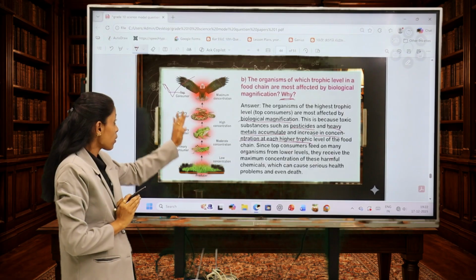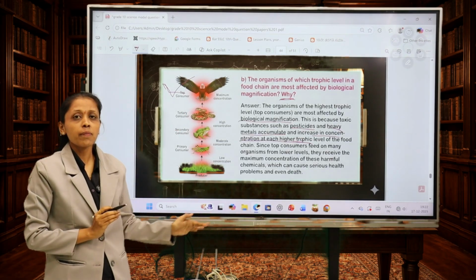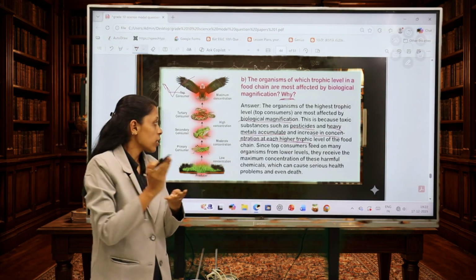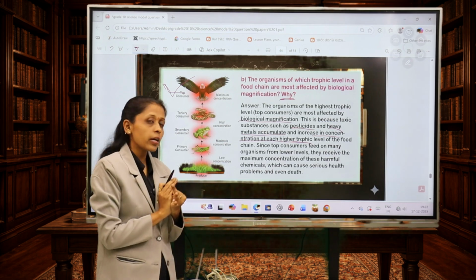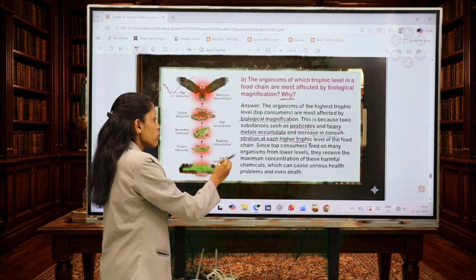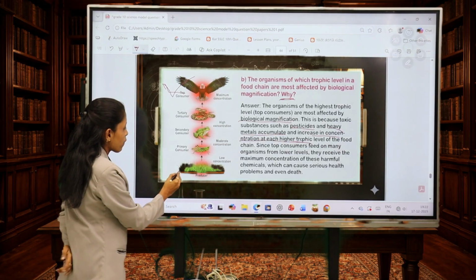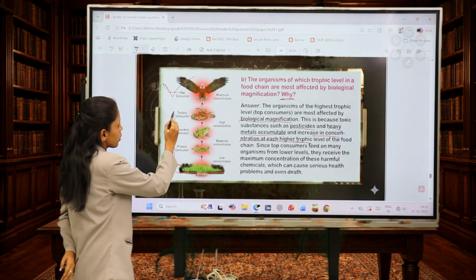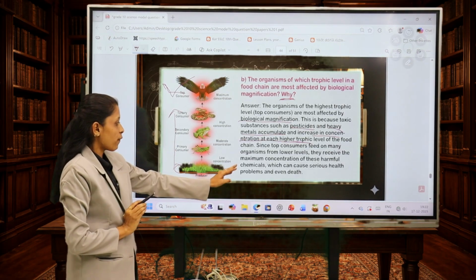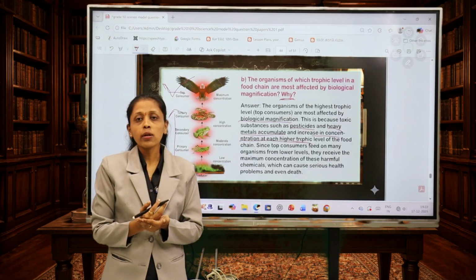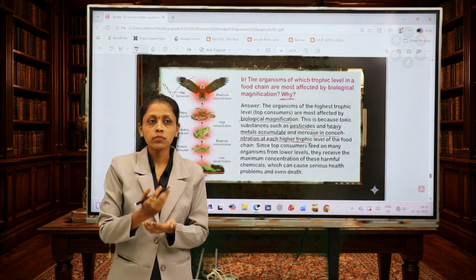Since top consumers feed on many organisms from the lower levels, they will be affected by these toxic materials like pesticides and heavy metals accumulated in the food chain, which can seriously cause health issues and sometimes even death.